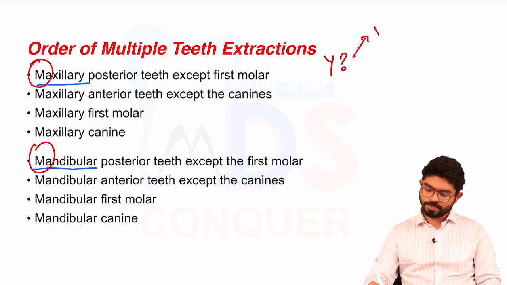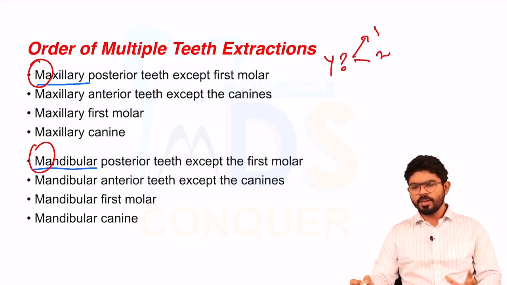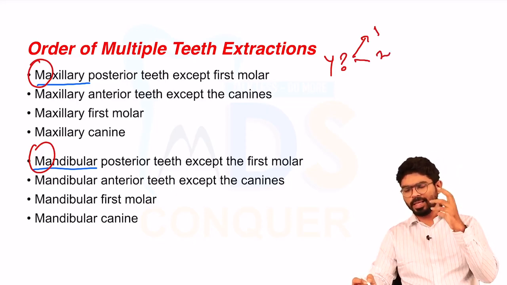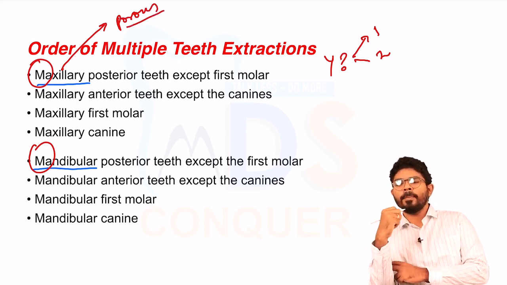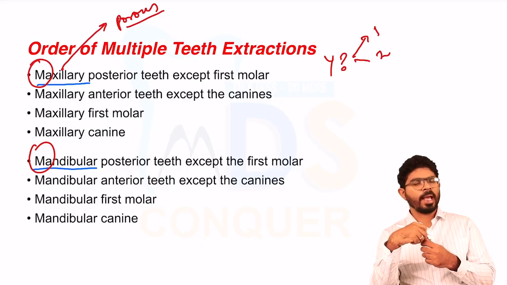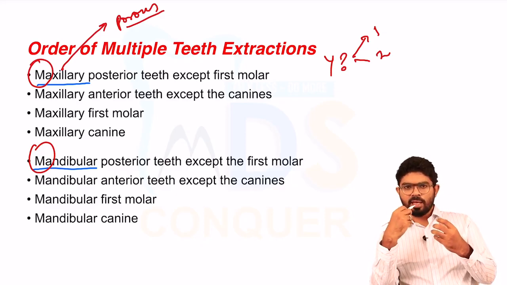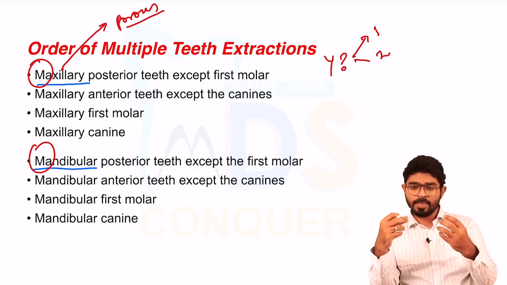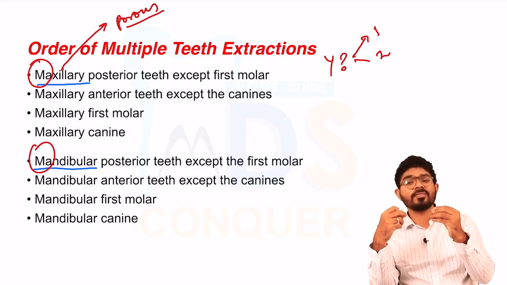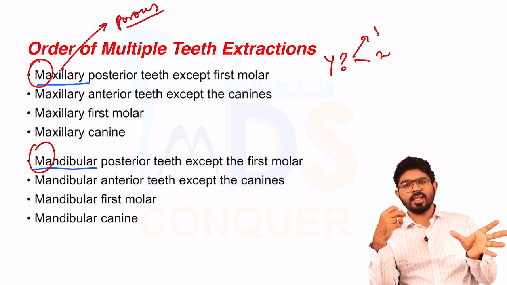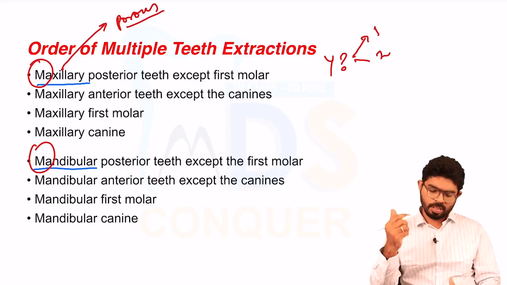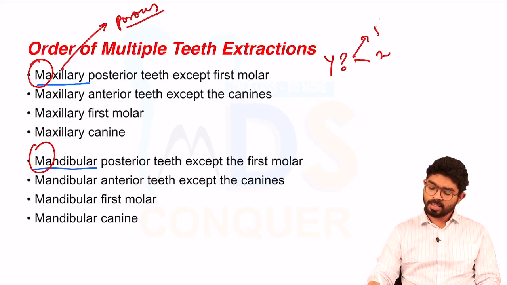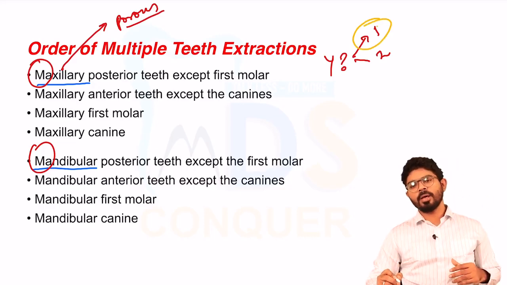That is one reason. And the second good explanation is, if you see the bones of maxilla and mandible, your maxillary bones are porous bones when compared to the mandibular bone. More cancellous bone is present in the maxilla. So whenever you give LA to both maxilla as well as mandible at the same time, maxillary teeth will get anesthetized fast. Anesthesia spreads fast in maxilla when compared to the mandible. So that is one more reason. But the primary reason is that the debris and the fragments may fall into the mandibular sockets.